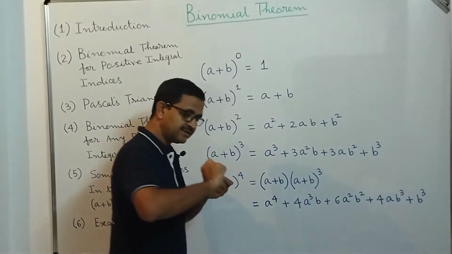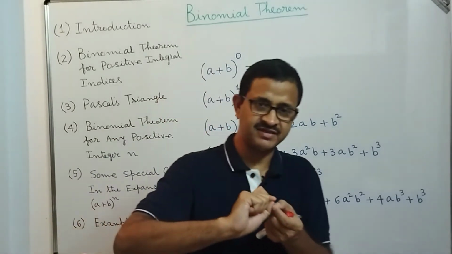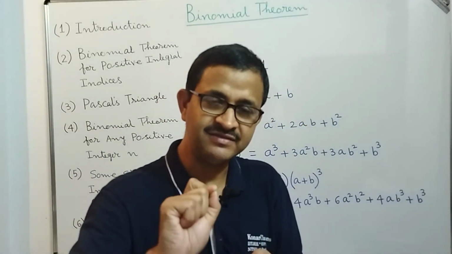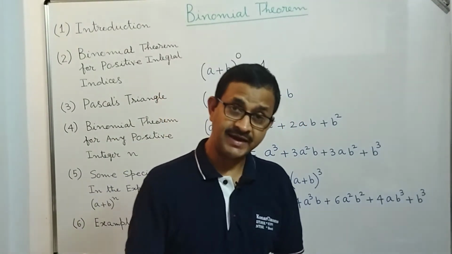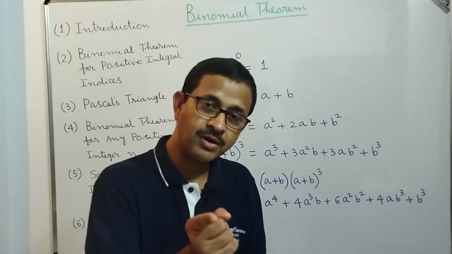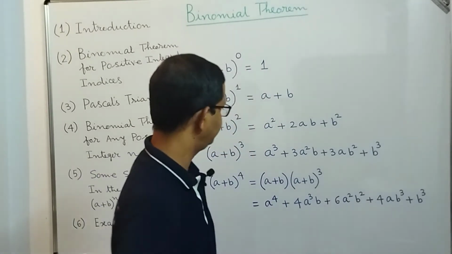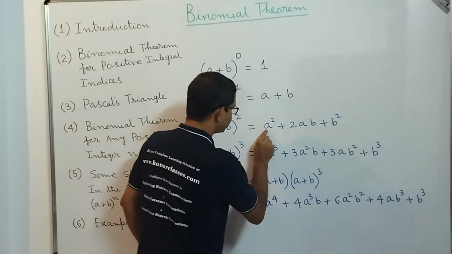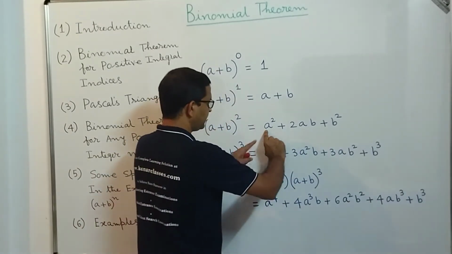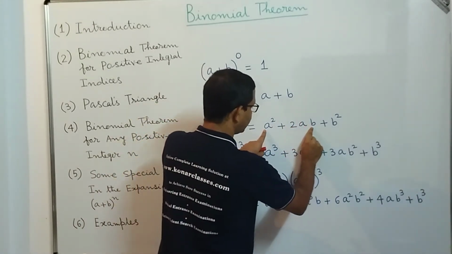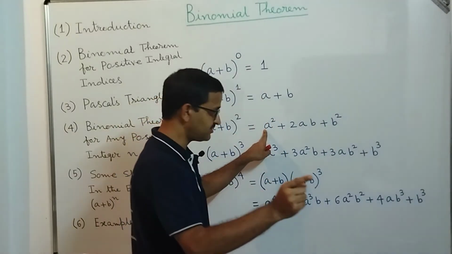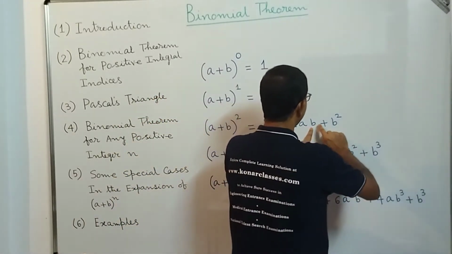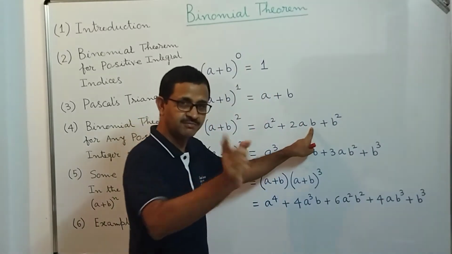So we see that starting from the expansion, the power of a is reduced by 1, and at the same time, the power of b is increased by 1. How do you see it? Here a square, that means b power 0. In the next term it is b power 1, that means from 0 to 1 it is increased, and in the next term it is from b to b square, increased further by 1.